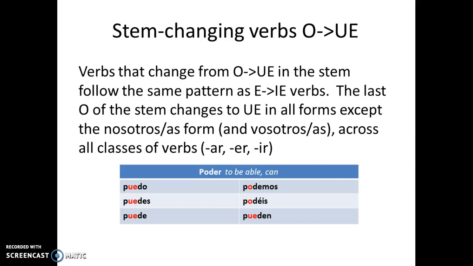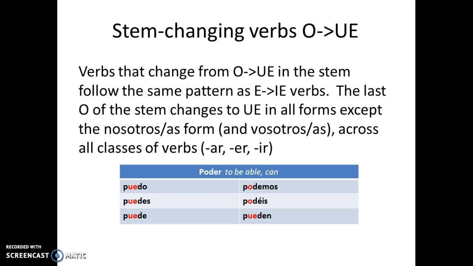Verbs that change from O to UE in the stem follow the same pattern as E to IE verbs. So if you understand that pattern, you're already one step up for conjugating O to UE verbs. The last O of the stem changes to UE in all forms except the nosotros, nosotras form and the vosotros, vosotras, if you want to be technical, across all classes of verbs, AR, ER, and IR.